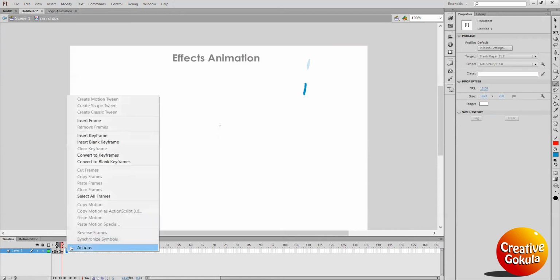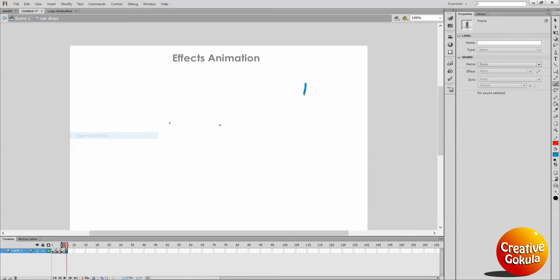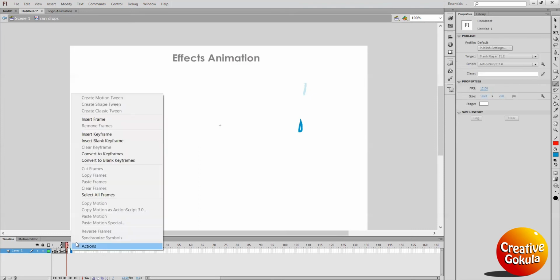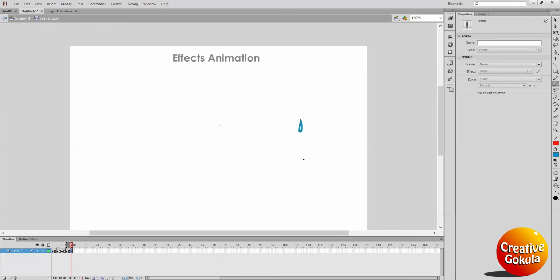Go here, insert keyframe, maintain the distance and draw a little clear water drop. Again after two frames, insert keyframe, draw the water drops as you wish.